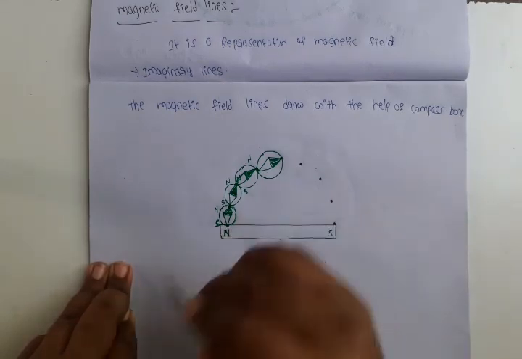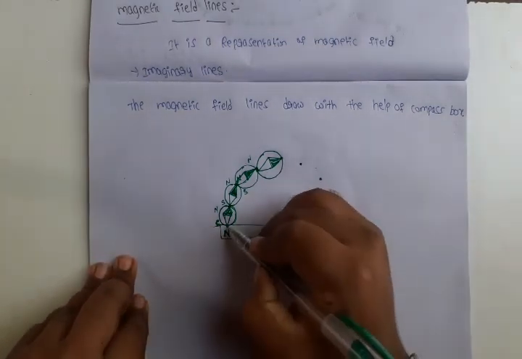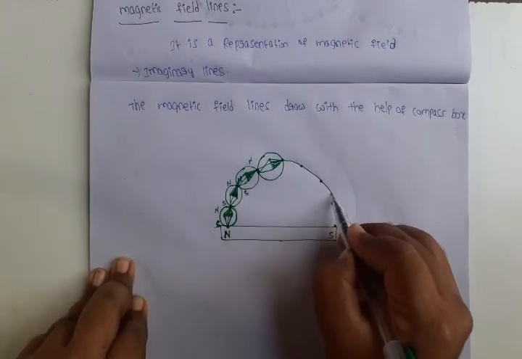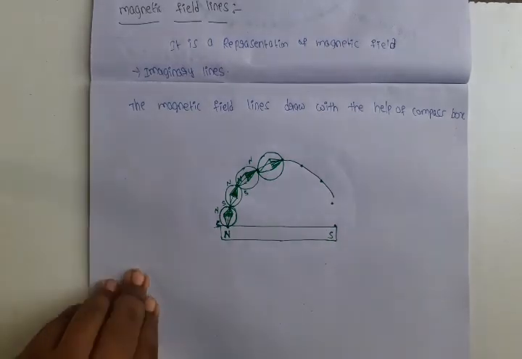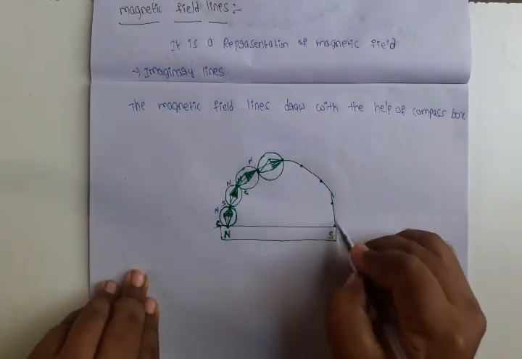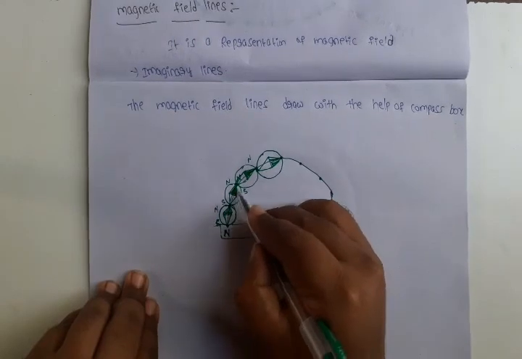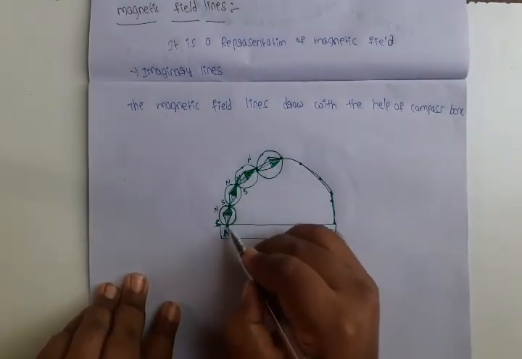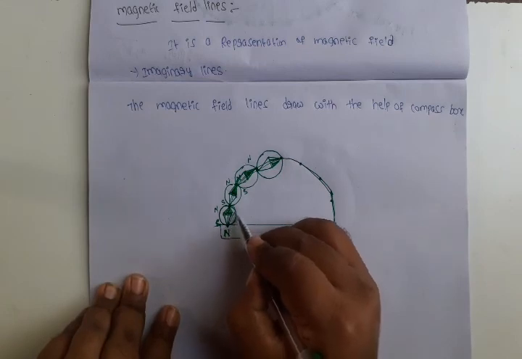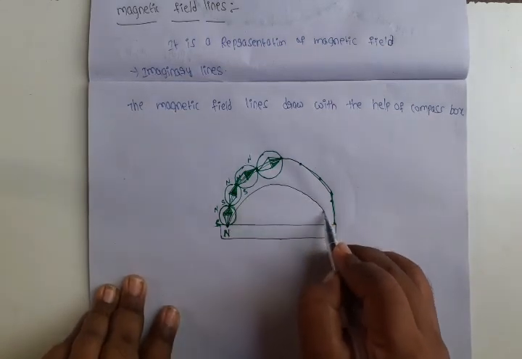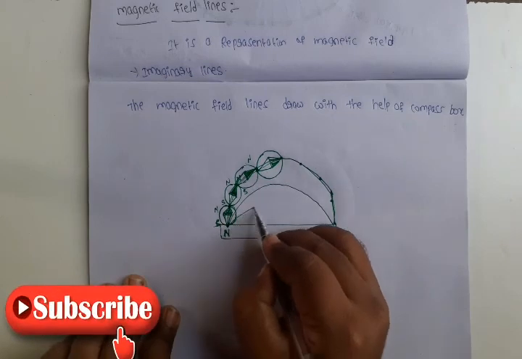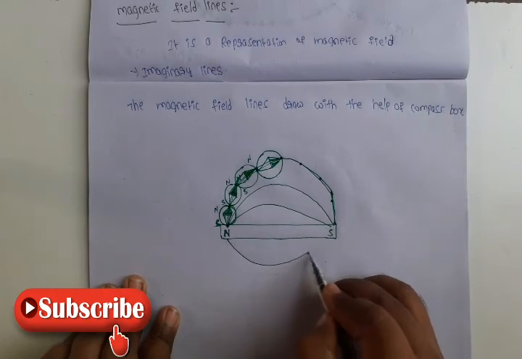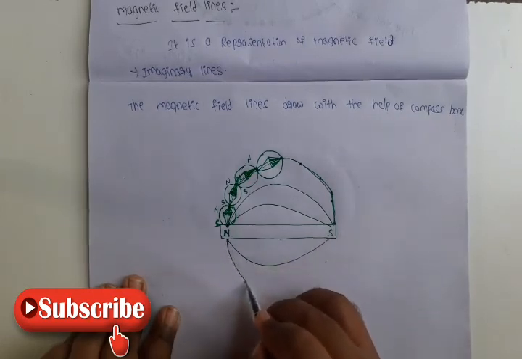If you combine all these points, what happened? One closed curve will be formed. This is one closed curve. If you repeat this experiment, you can get a number of closed curves like this.